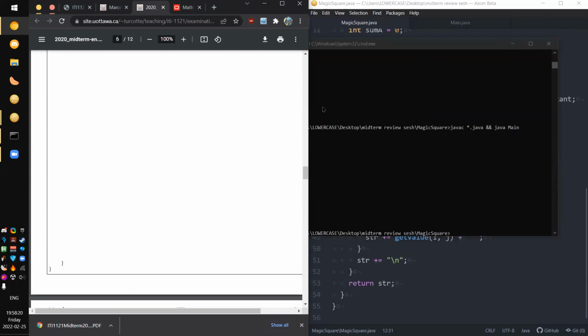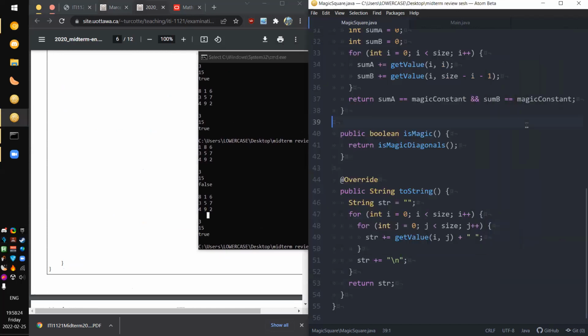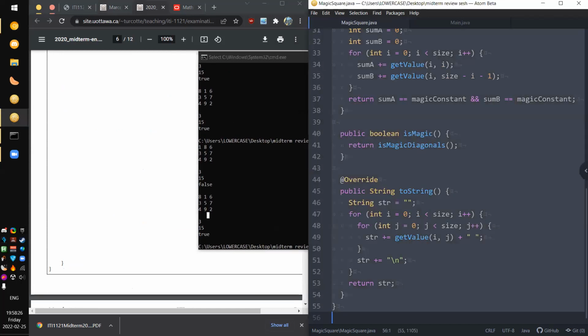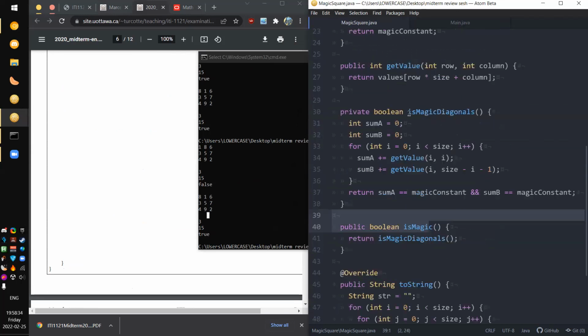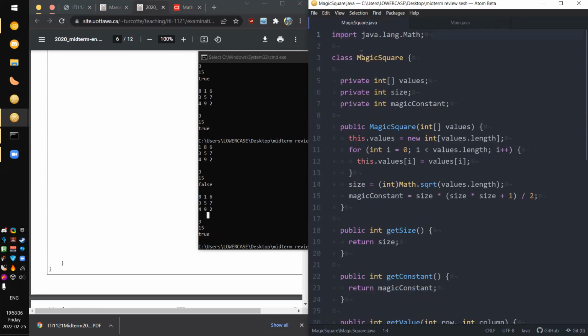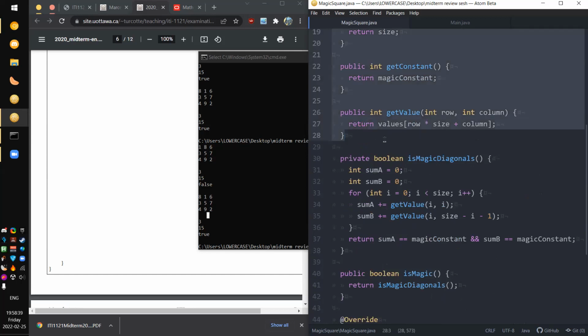Are there any questions about the magic square question? I don't feel like uploading this, so I'm going to post my entire code in the chat if Zoom allows me to. Zoom does not allow me to. That is understandable, I think. Am I really not allowed to?